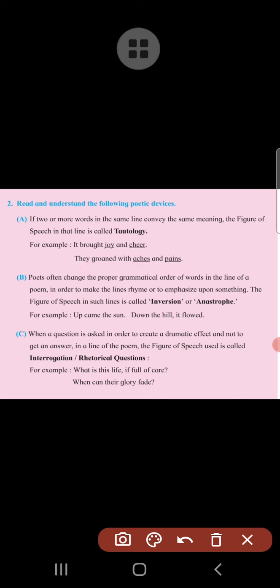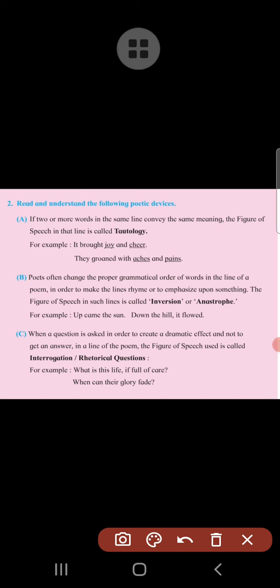Now, let us move to the second, inversion or apostrophe. We have to understand inversion or apostrophe here. This is the second device, or second figure of speech, that we have to understand in this session. So look at what is being given there.